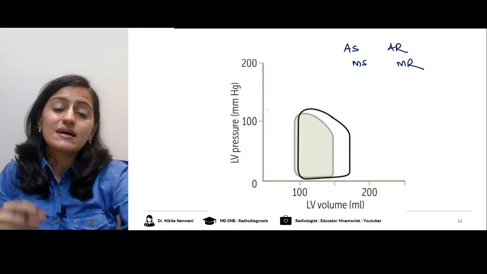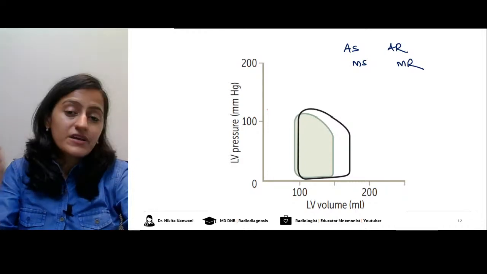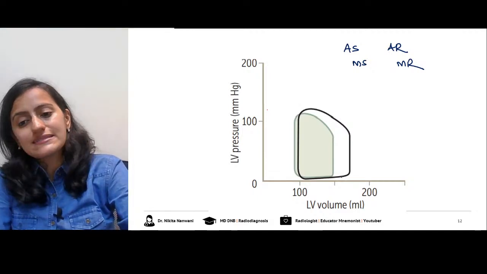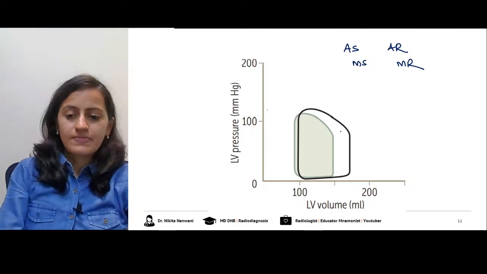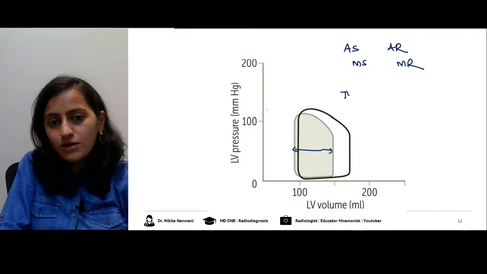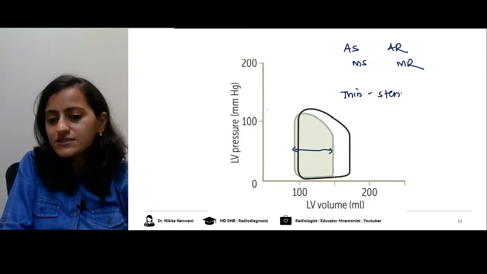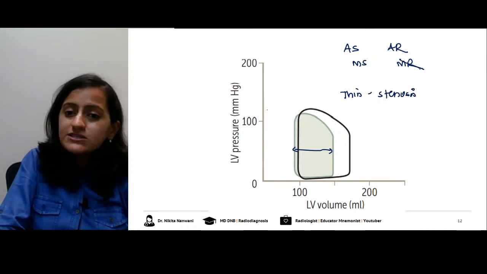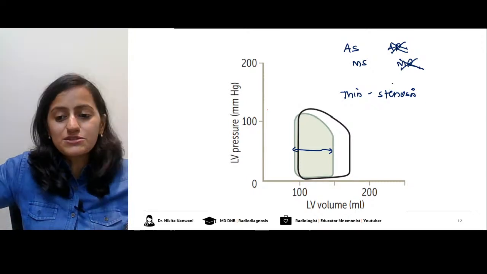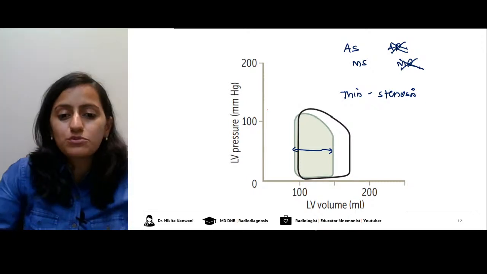What do you think is this? Apply the trick. Stenosis is thin, aortic is right, mitral is left. What do you think is this valvular lesion here? Very good. So this is thin as compared to the normal. Thin is stenosis, right? This is stenosis. So regurgitant is out. It is not a regurgitant lesion. Regurgitant will have increased stroke volume, so the width will be more.